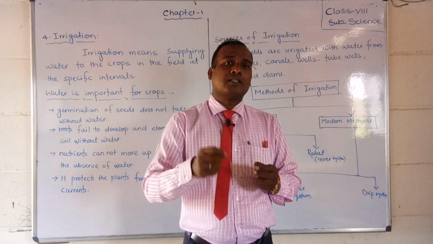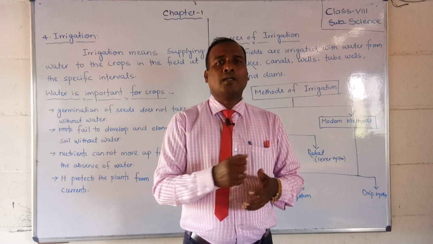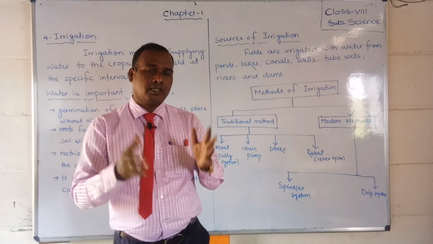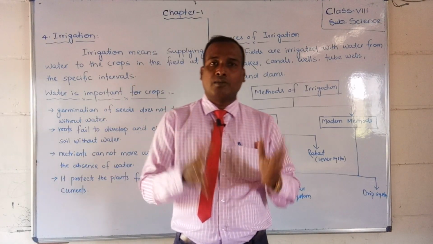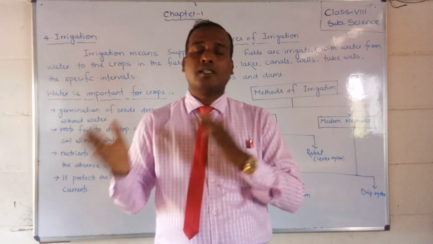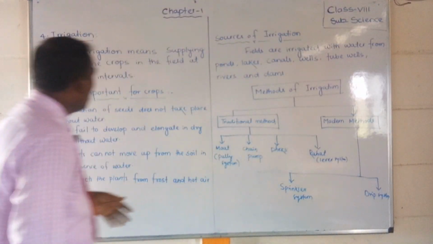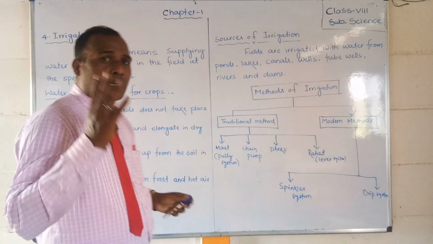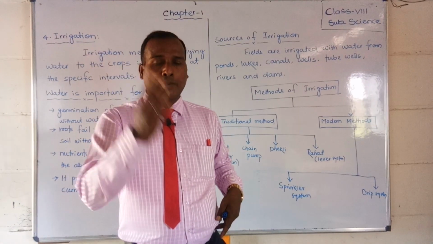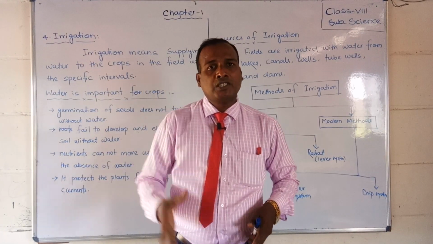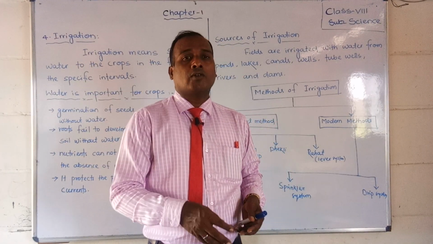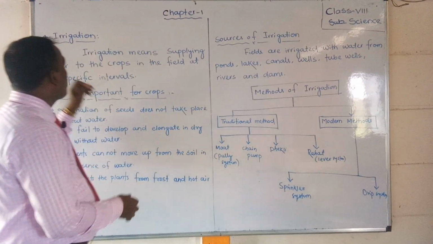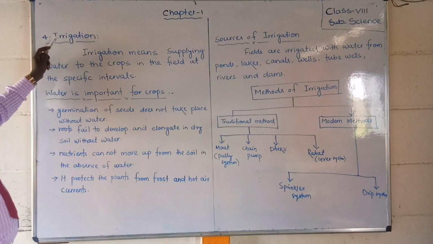So it is a very important, basic practice in the agricultural field. The farmers must learn and understand the different methods, which we will discuss in this video. Look at the students. First of all, I have written fourth, because the three practices are already completed. One is preparation of soil, second is sowing of seeds, third is applying manure and fertilizers. Now the fourth is called irrigation.